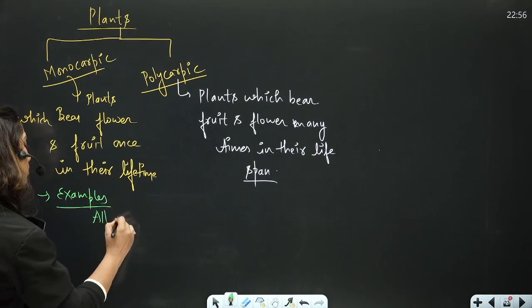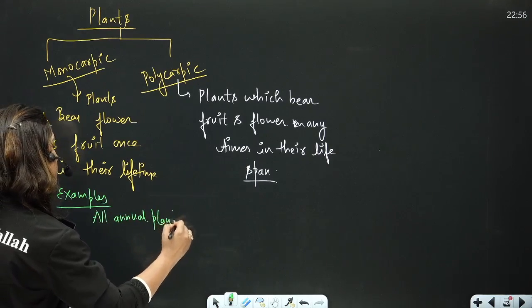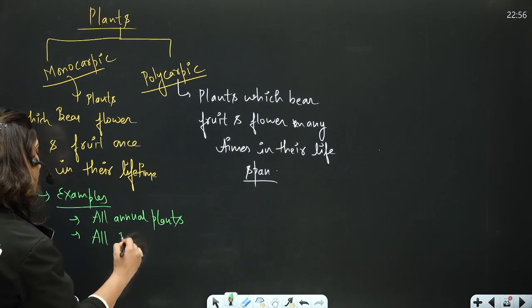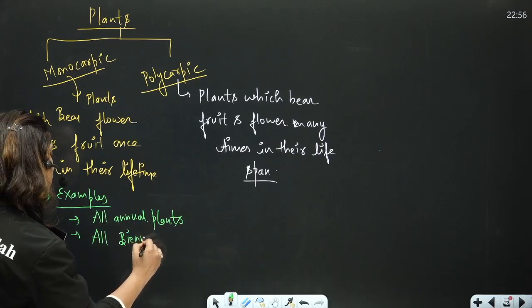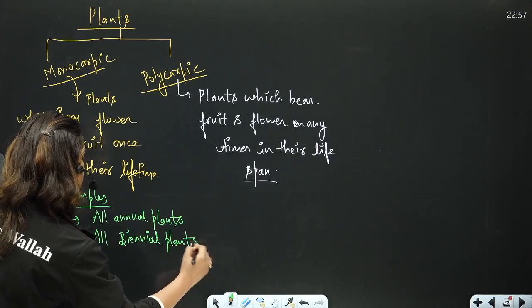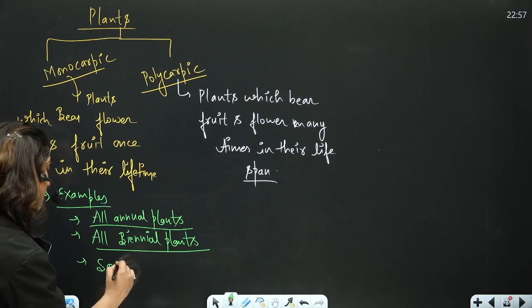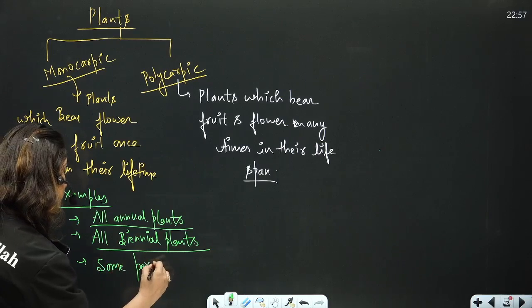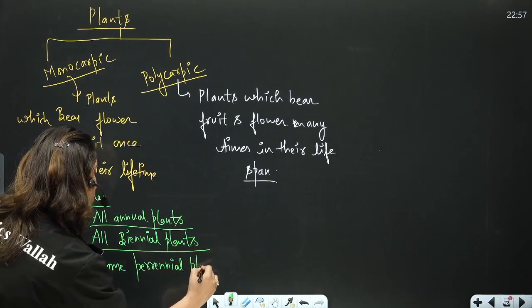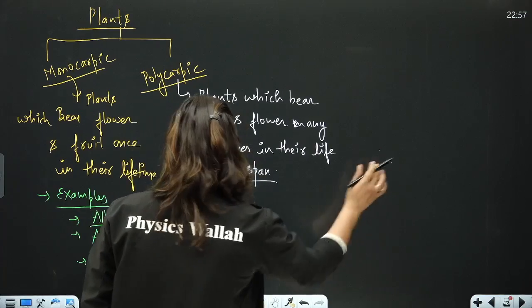All annual plants and all biennial plants, they all are monocarpic. That means fruit and flowers come only once in their lifetime. And some perennial plants, see what I have written. Just listen to this part carefully.